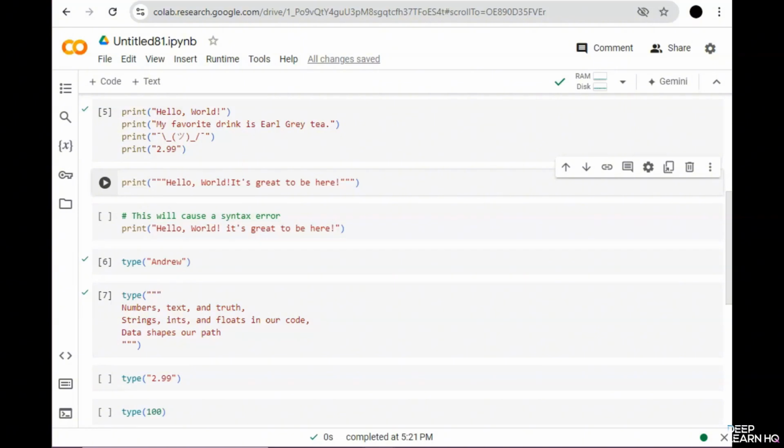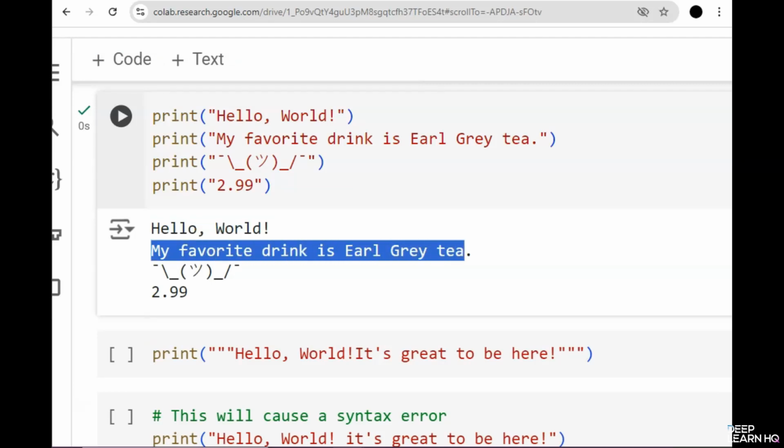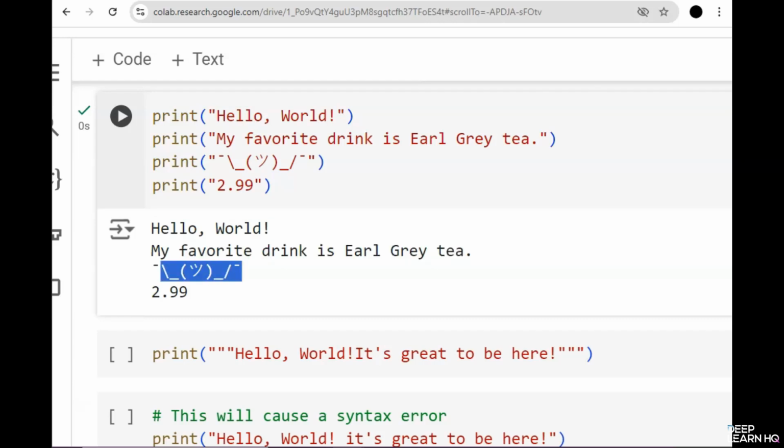Strings are one of the most commonly used data types in Python. They allow you to store and manipulate text, making them essential for any text-based operation. Let's start by printing some basic strings. A string in Python is enclosed within quotes, either single, double, or triple for multi-line strings. For this, let's run this example. In this demo, Hello World is a simple greeting. My favorite drink is Earl Grey Tea. Shows how strings can store sentences. This demonstrates that strings can contain special characters. And 2.99 is a string that looks like a number but is treated as text.